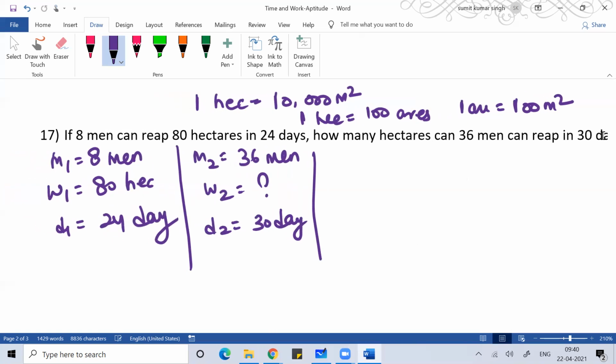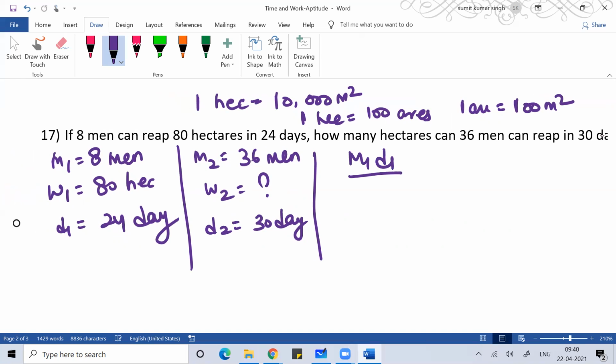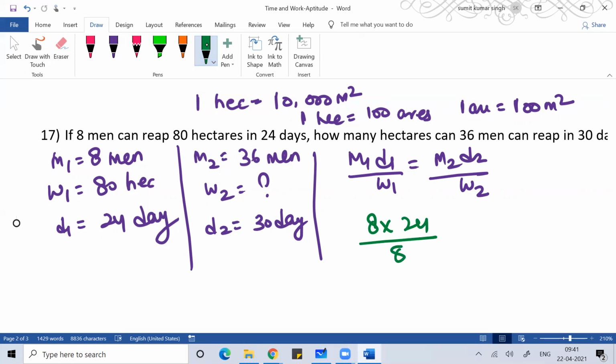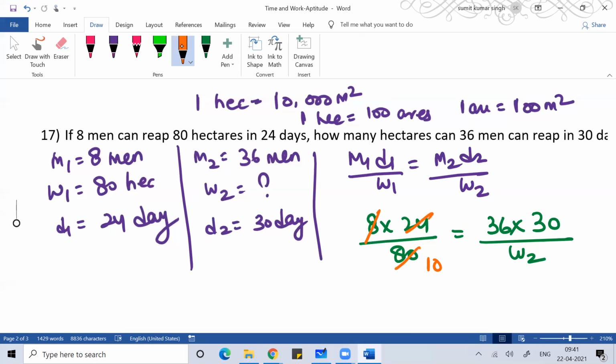That is the problem, so you can solve it. M1 D1 by W1 is equal to M2 D2 by W2. So M1 is 8, D1 is 24, W1 is 80, M2 is 36, D2 is 30, and W2 we have to determine. So this is 1 by 10, and then this will cancel, 2 threes are 6, 3 fives are 15. So the value of W2 is 4.